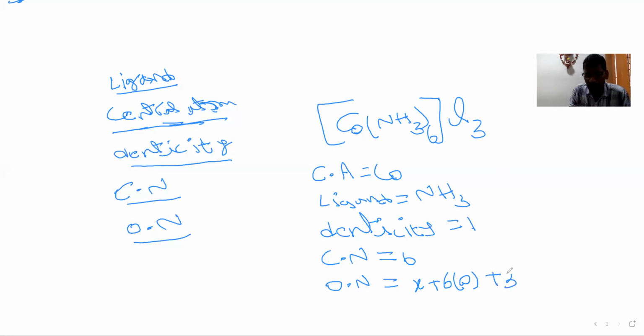So 3 into the chlorine charge, which is -1, equals 0. From this, what is the value of X? This is total -3. When you take it to the other side, you get +3. Here the oxidation number is +3. So oxidation number means the charge of the central atom. It is calculated by adding all ligands and the counter ions outside this square bracket. Whatever is there outside are called counter ions.